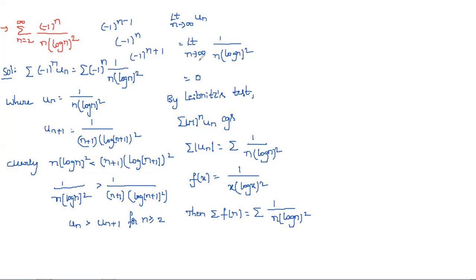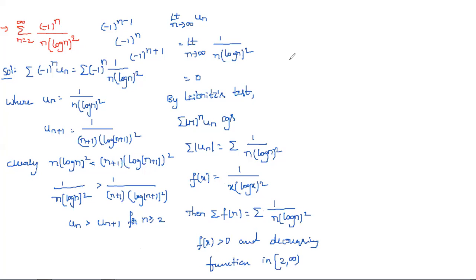And next, immediately what we need to check. f(x) is greater than 0 and decreasing. So it consists of positive terms and is a decreasing function in the interval from 2 to infinity.